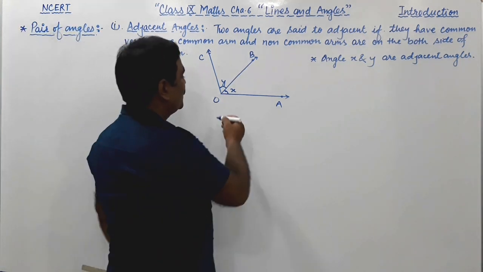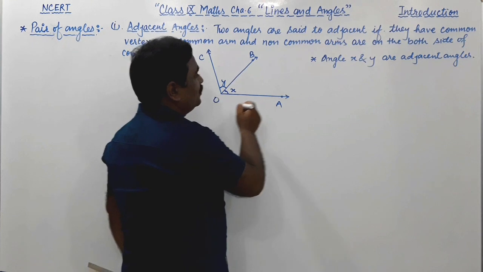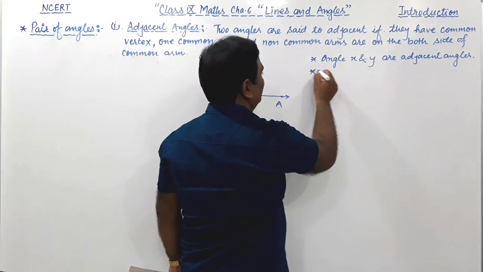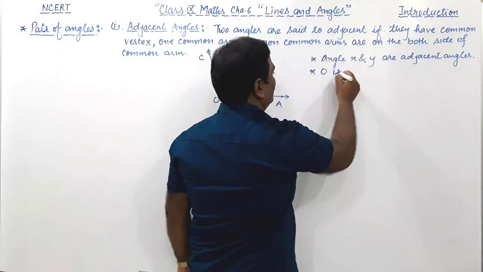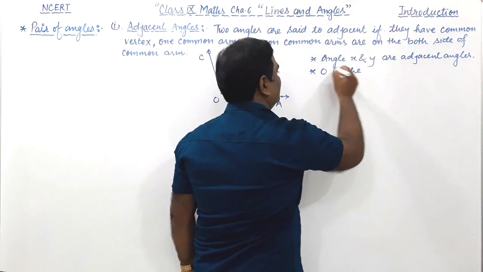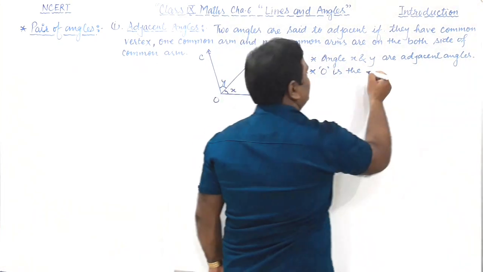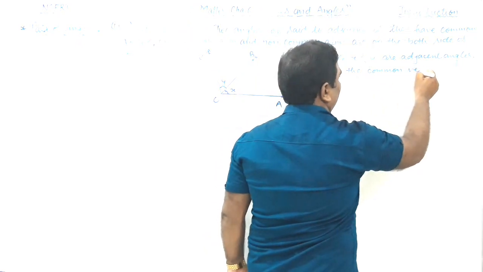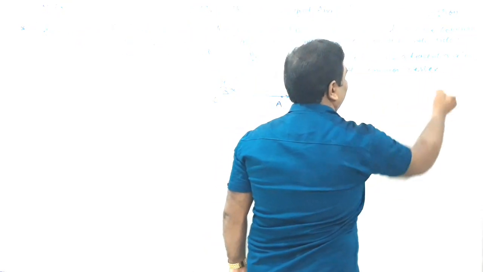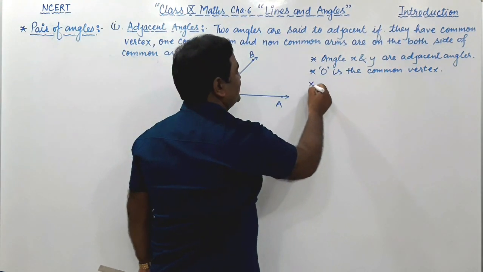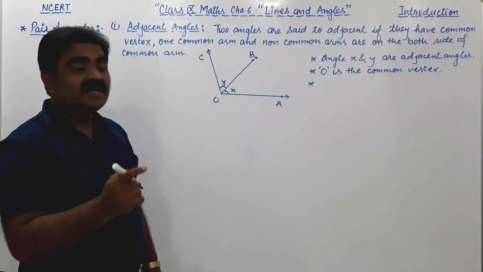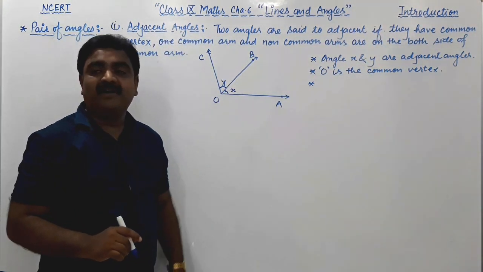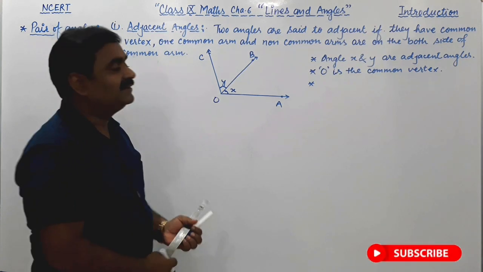Second point, point O is the common vertex. Next, which arm is common? OB is the common arm of both the angles.